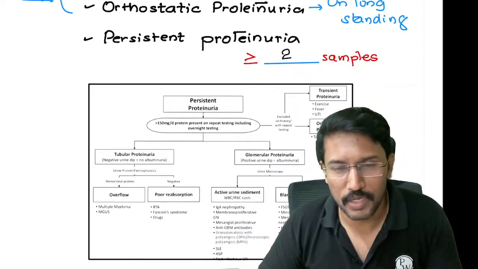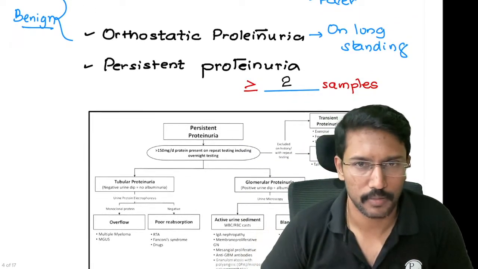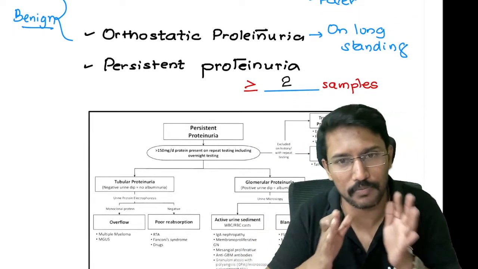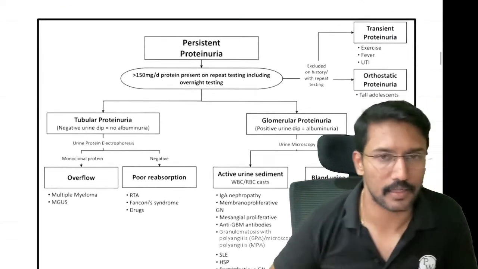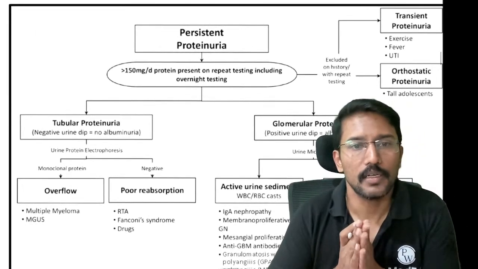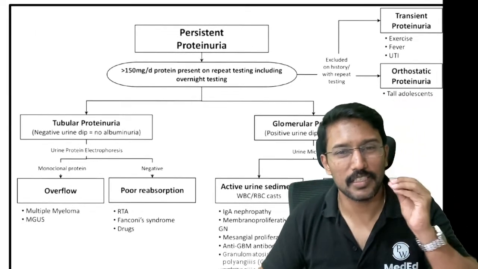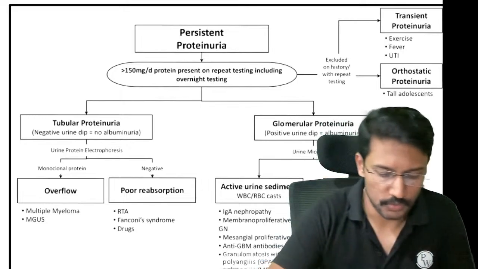If it was because of fever or if it was because of some other causes, it would have settled by then. But 2 samples taken separately, if proteinuria is persistent, then we call it persistent proteinuria. It is significant. So जब हमको persistent proteinuria मिलता है, right, we need to differentiate whether this protein loss is happening from the glomeruli or whether it is happening from the tubules.